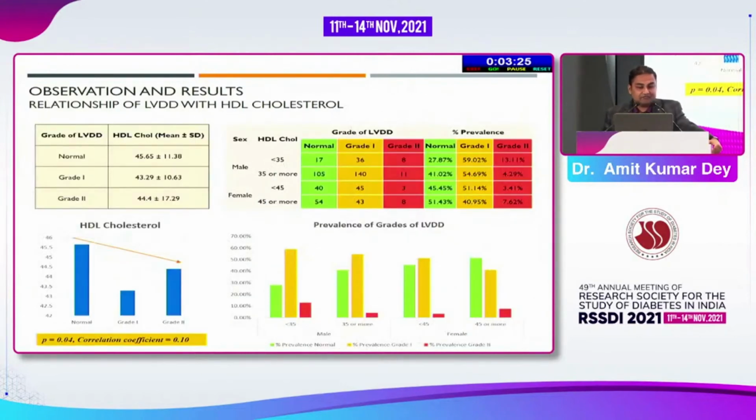The prevalence slide for HDL cholesterol showed that HDL cholesterol below 35 in males and below 45 in females show a higher prevalence of LVDD. Increase in HDL cholesterol showed a significant p-value, which was 0.04. HDL cholesterol shows significant negative correlation with the severity of LVDD.